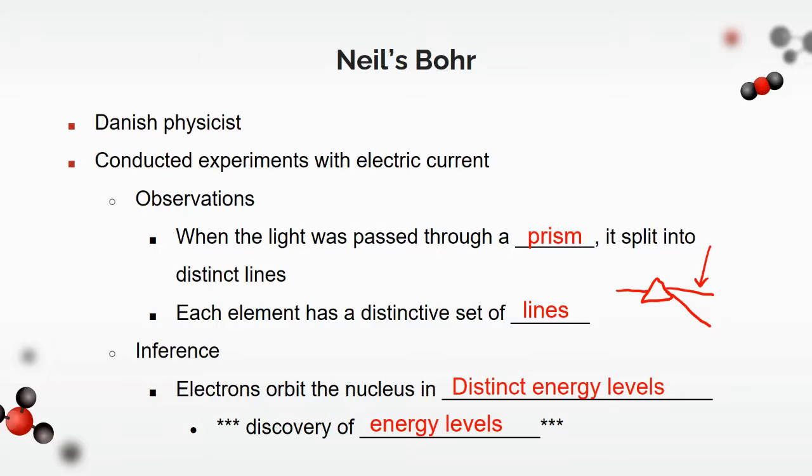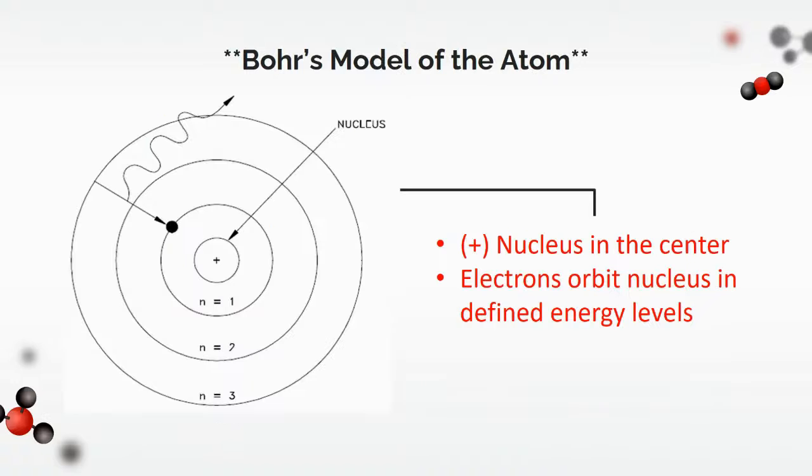And so Niels Bohr's model of the atom is probably pretty similar to what you guys have maybe seen in the past with biology, or just with what you initially pictured the model of an atom looking like. The big thing is that there's the nucleus in the center, and then surrounding the nucleus, we have these electrons that are orbiting the nucleus in what we call defined energy levels.